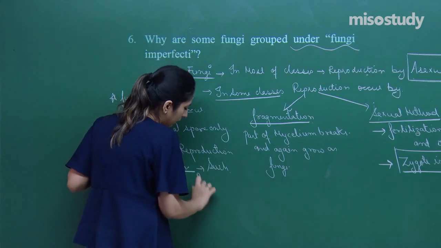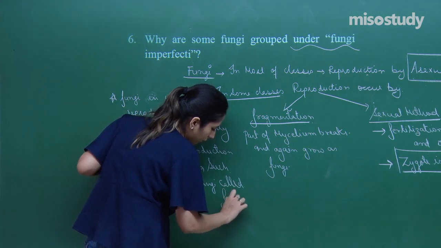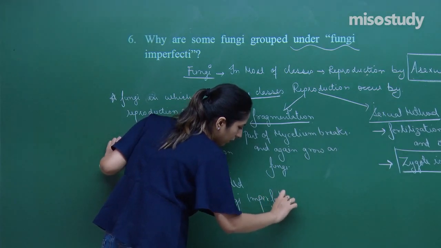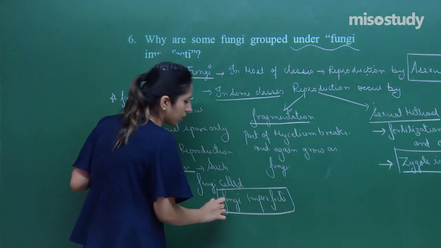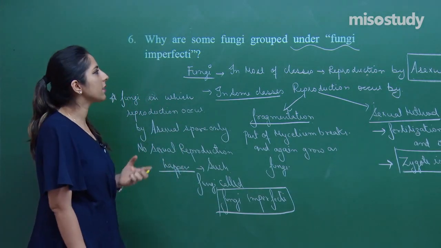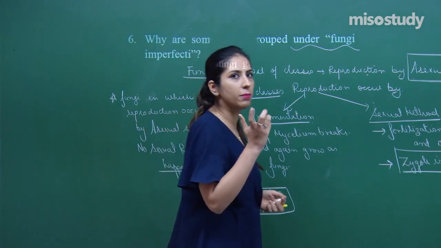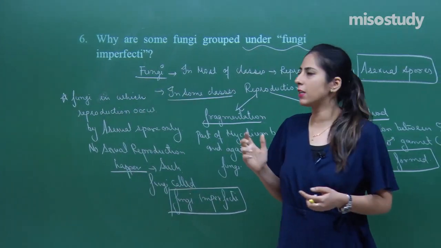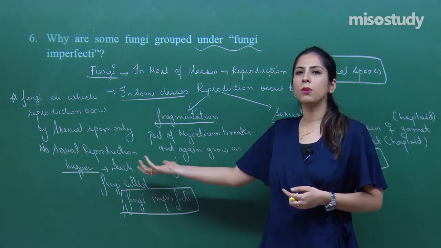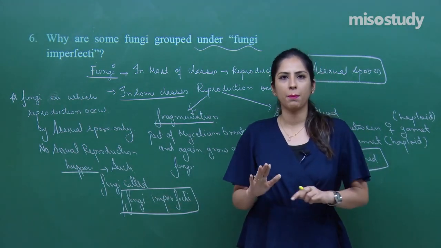Such fungi is called fungi imperfecti. That is the reason some of the fungi, they are kept under this category, that is a fungi imperfecti. Because in this case, most of the cases the reproduction happens by the asexual method. But in some cases the reproduction happens by the sexual methods as well as by fragmentation. Those fungi who can only undergo the asexual methods, they are also called as a fungi imperfecti. In those, no sexual methods happen, right?